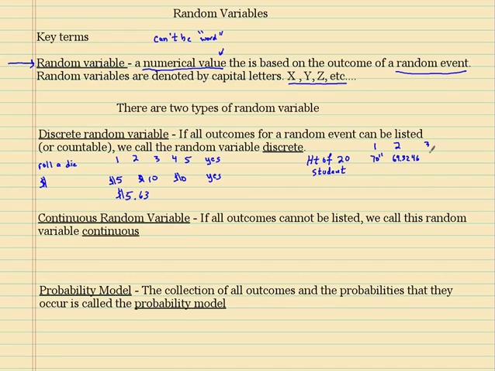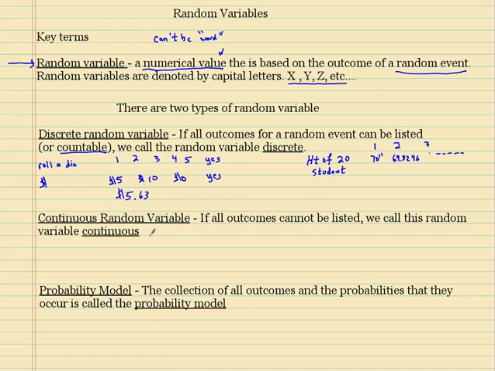It's not countable. It's a numerical value, but you can't list all possible. I should be a little careful, but that's where the countable comes in. They need to be countable, because you could say you could list all these possibilities since there's only 20 of them, but they also have to be countable.